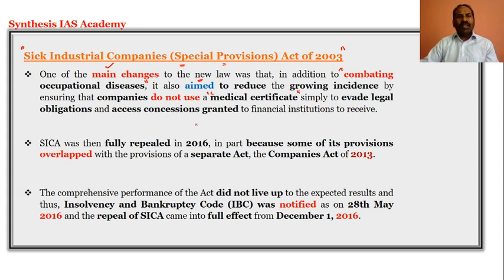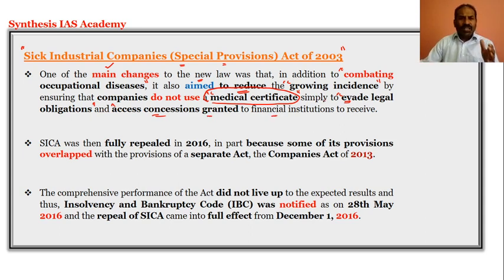And this Sick Industrial Companies Special Provision Act 2003 aimed at reducing the growing incidents, because there was a high number of incidents prevailing, where companies were using medical certificates to evade legal obligations and to access concessional grants from the financial institutions.